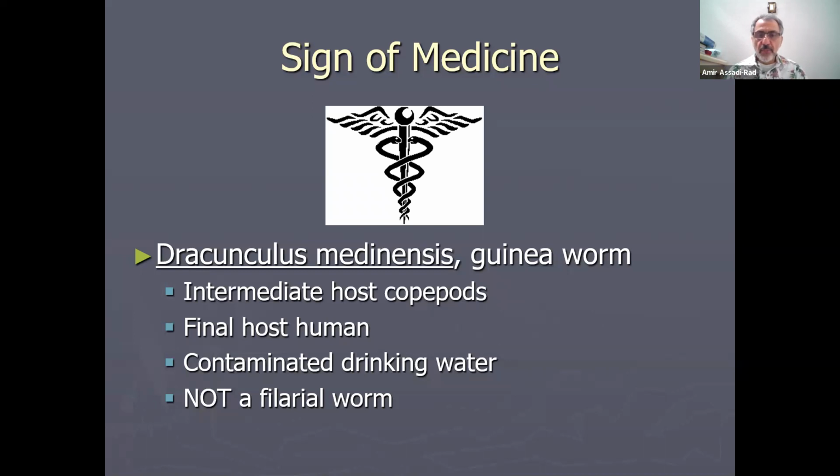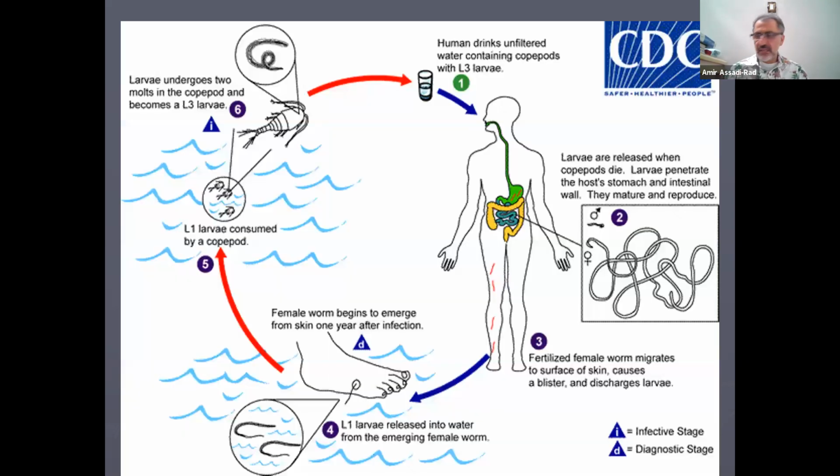The intermediate host is a copepod. A copepod is a crustacean that lives in contaminated water. And the final host, of course, is human. By drinking contaminated water, we become infected. It has an interesting life cycle. I will share it with you. And this is not a filarial worm. Make sure you know that for your exam purposes, and you figure that out.